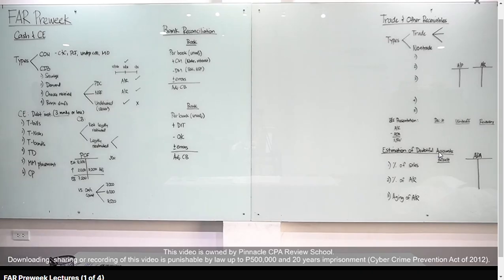Okay? Now, if the problem is silent, pag nakalagay ng treasury bills, automatic kasama yan sa cash equivalent because ang maximum ng treasury bills is 90 days or 3 months. Kapag naman treasury notes, treasury bonds, time deposit, money market placement, and commercial paper, dapat i-mention sa problem na acquired sila 3 months or less before maturity.